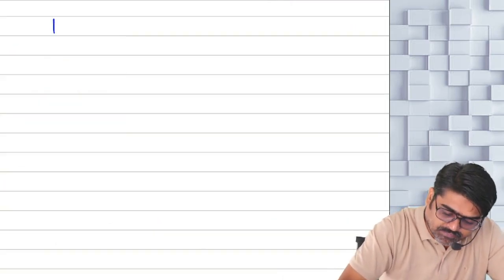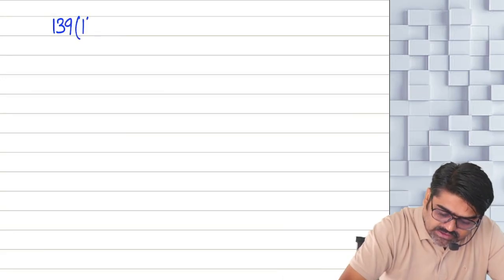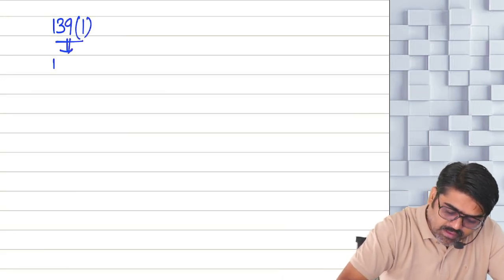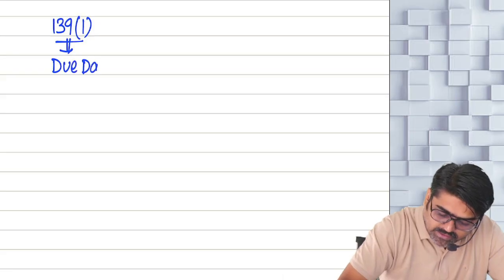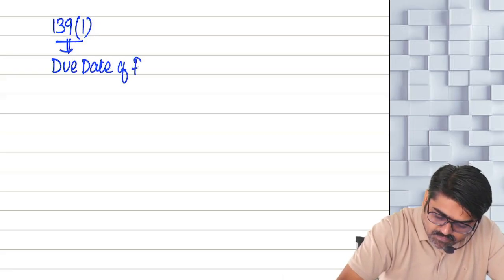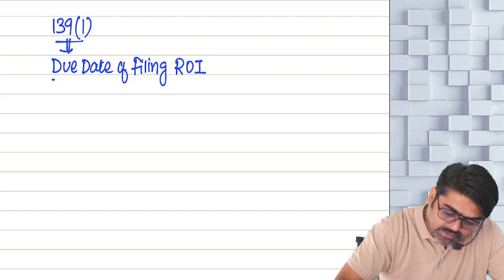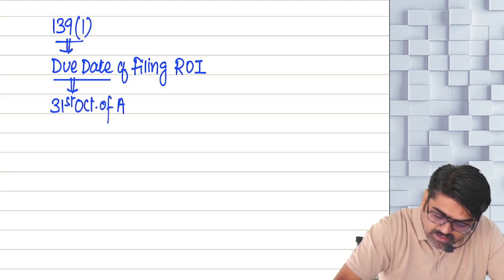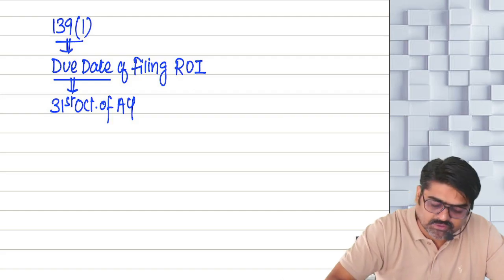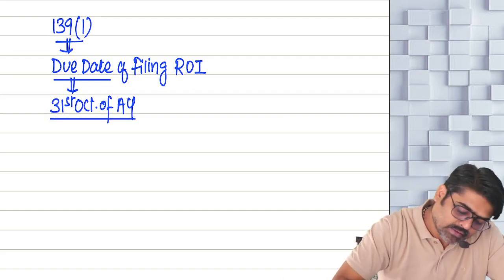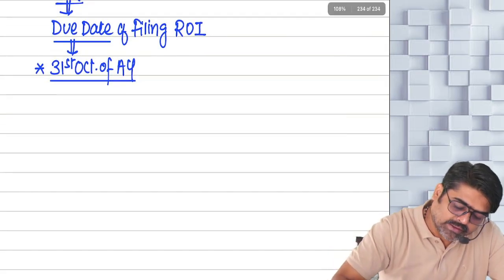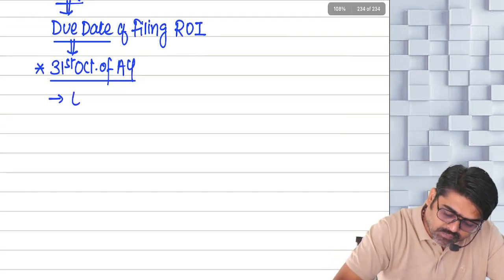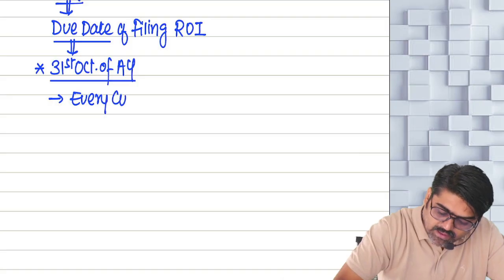As per section 139 subsection 1, due date of filing ROI will be 31st October of the assessment year, in the case of every company.